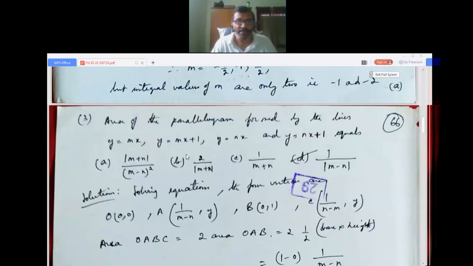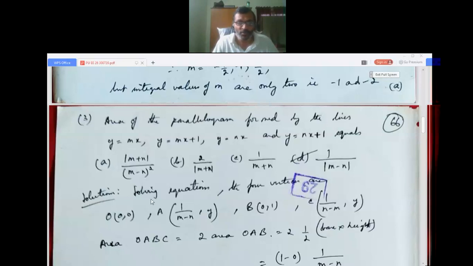Once again, the area of the parallelogram formed by these 4 lines is option D, 1 by mod of (m minus n).